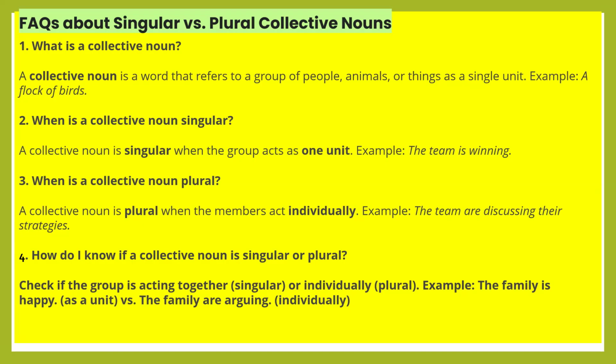How do I know if a collective noun is singular or plural? Check if the group is acting together, singular, or individually, plural. Singular takes a singular verb; individually, separately, it takes a plural verb. The family is happy as a unit. The family are arguing individually.